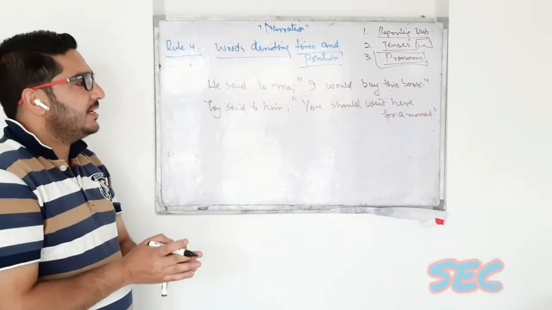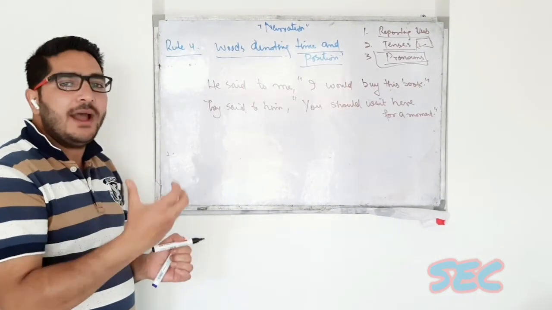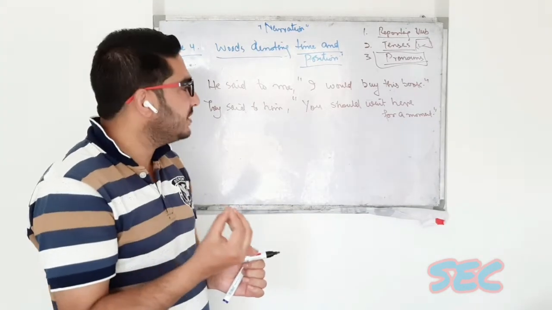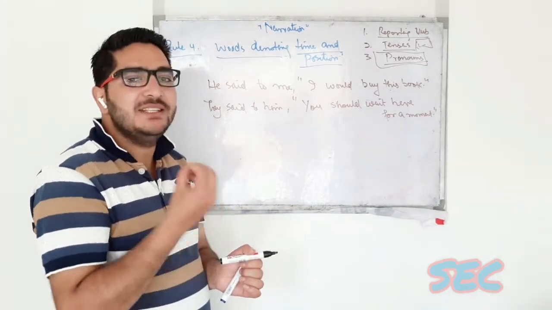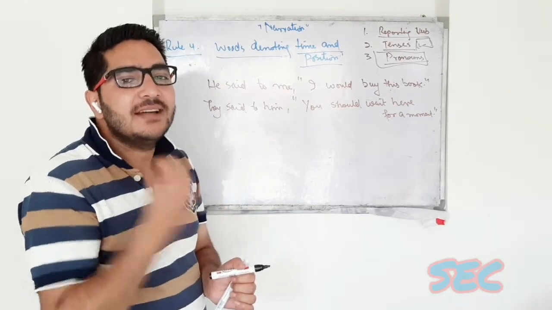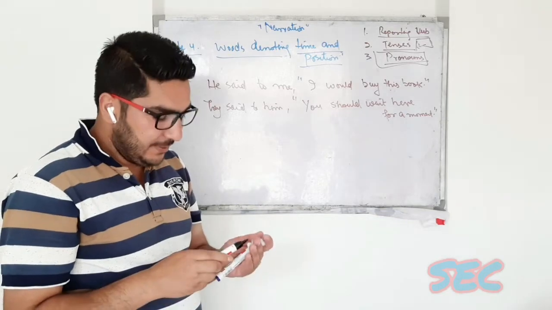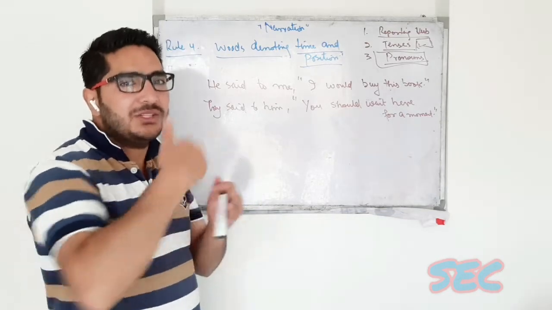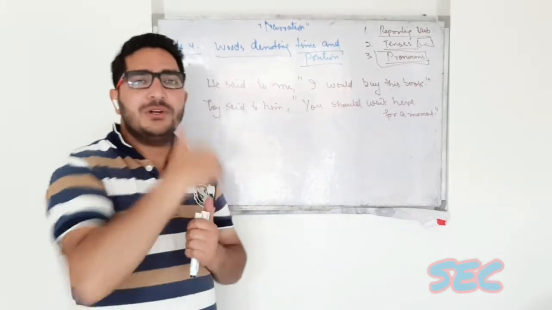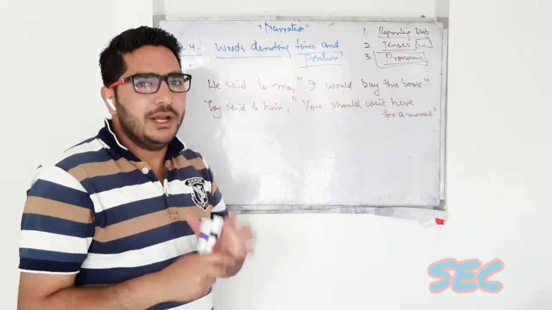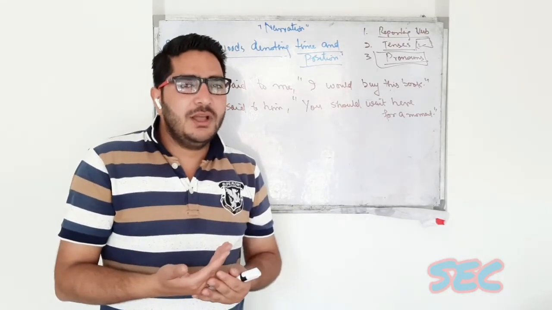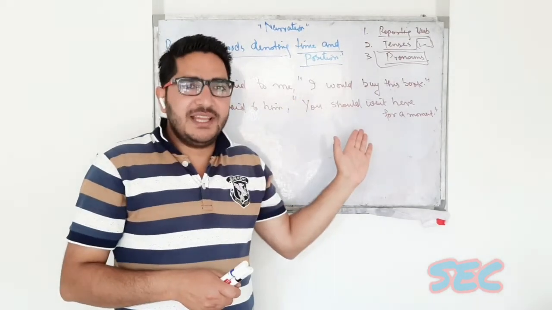In these two sentences we have to change tenses, we have to change pronouns, and we have to change these words that denote position and time, that denote nearness. They are changed into words that denote distance, that denote remoteness. And one more thing, you are not always asked questions which carry these words.